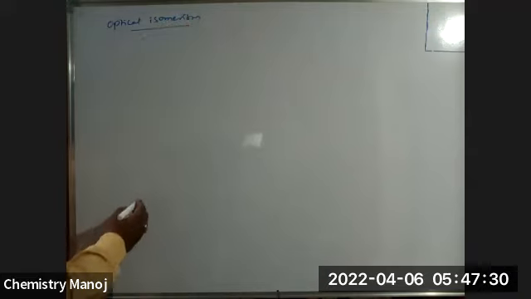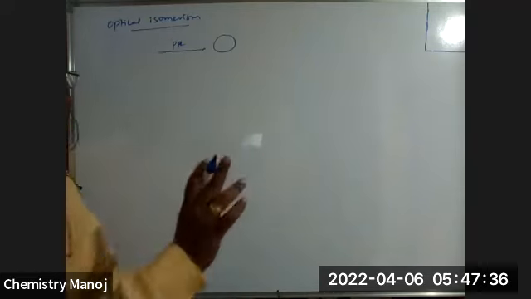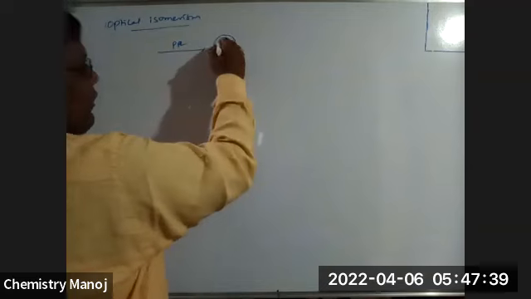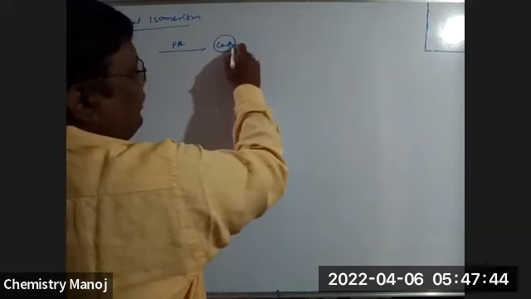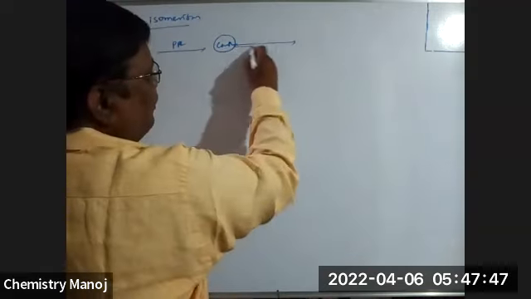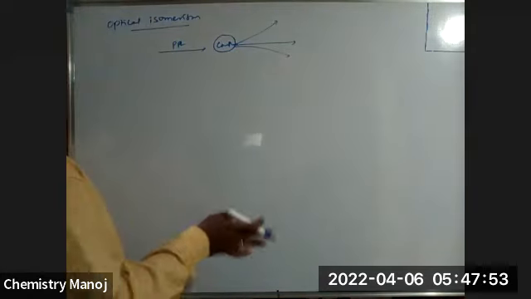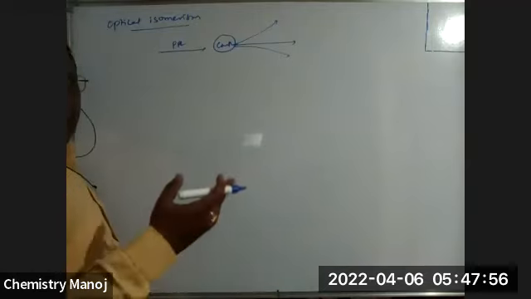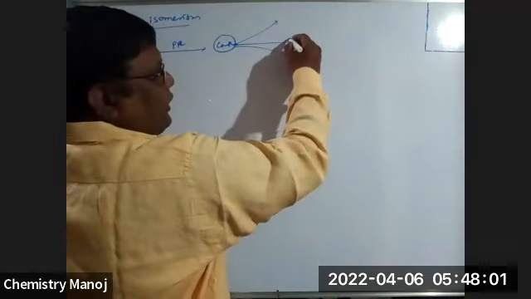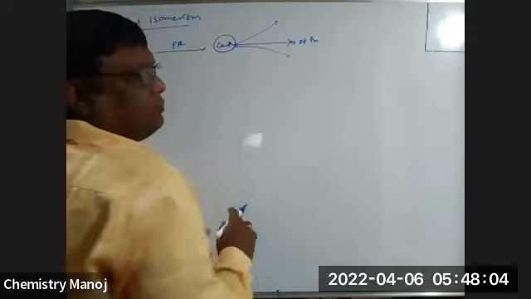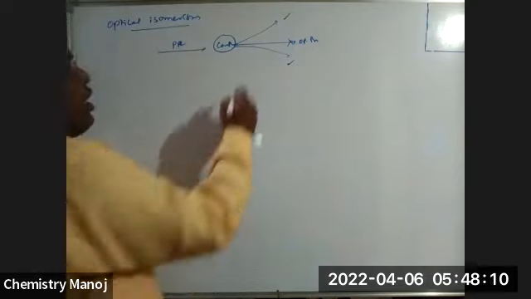Optical isomerism means there is a substance through which plane polarized light is passed. This is already in your organic chemistry training. This is our complex. Through this complex, plane polarized light is passed. It may penetrate directly, or bend slightly, clockwise or anti-clockwise, or move slightly. That light is transmitted. If it is only slightly moved, it is optically inactive. If it is bent along either the clockwise or anti-clockwise direction, those are optically active.